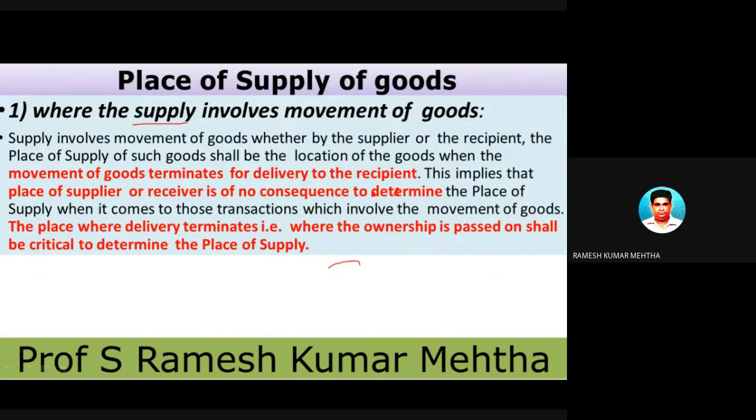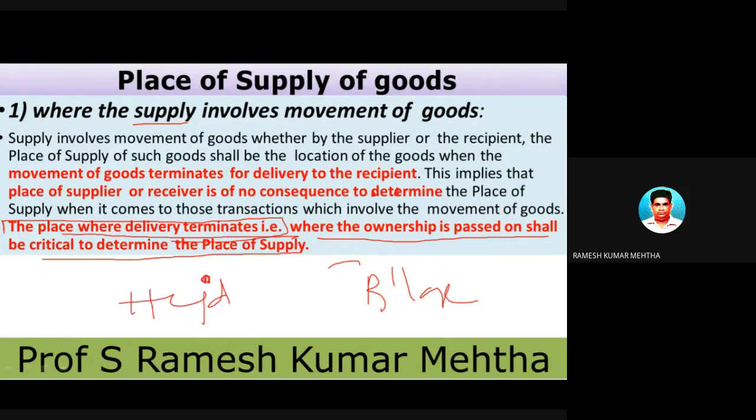In such a case, place of supply is the place where delivery terminates, and that is where the ownership is passed on. This shall be critical to determine the place of supply. This point is very important: the place where the delivery terminates. It started from Bangalore and ended at Hyderabad. So the place of supply is the place where the delivery terminates, which is Hyderabad. So Hyderabad is the place of supply.